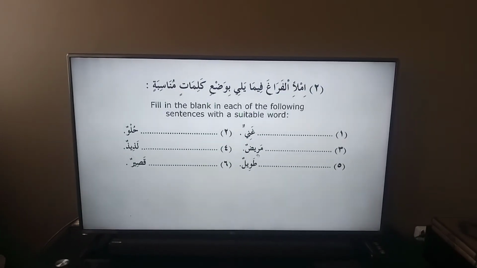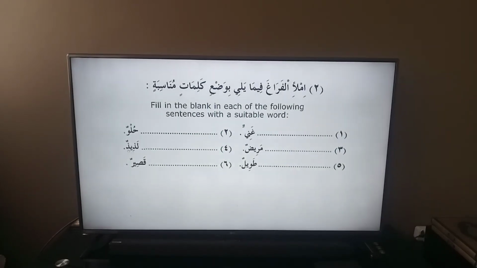رقم 3, number 3, مريض, which is sick or ill. So you could say الطالب مريض. الطالب مريض, that the student is sick. رقم 4, number 4, لذيذ, tasty. You could either say التفاح لذيذ. التفاح لذيذ, which means an apple is tasty.